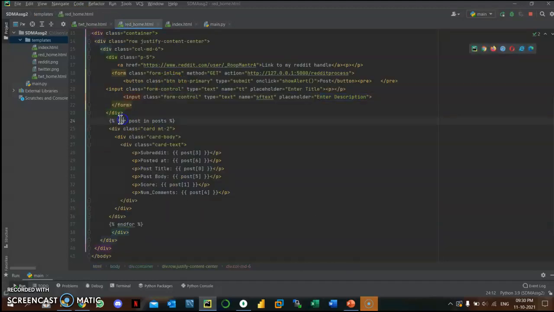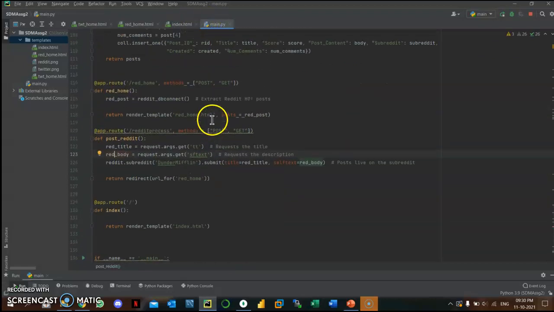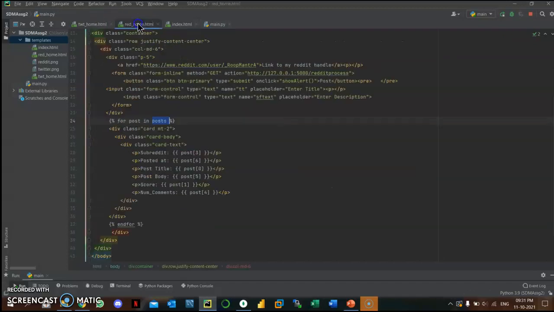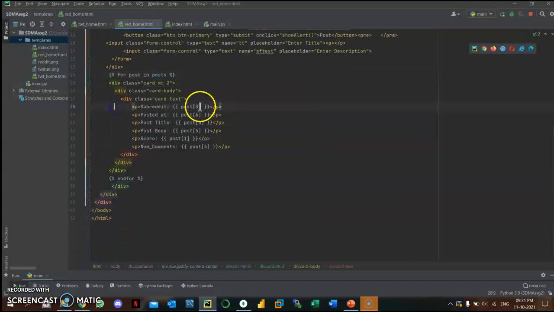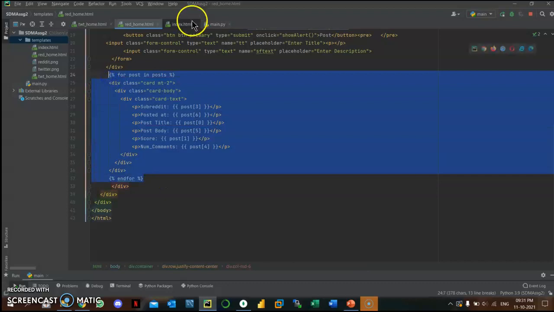Here also, to display the hot posts on our HTML page, we use the for loop, for post in posts. You can see similarly that we have passed posts as an argument here, which we extracted using the Reddit API, and we are just using indexing to display the subreddit name, the time it is posted at, the title of the post, the body of the post, score, and the number of comments. And here's an end to that for loop.